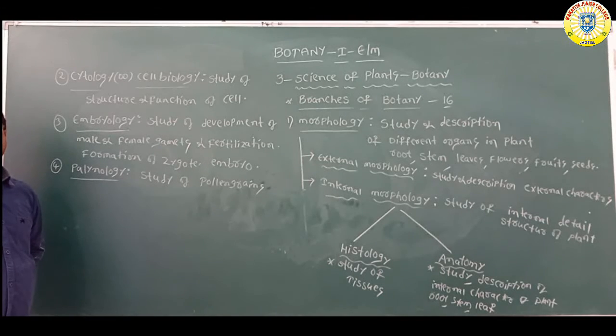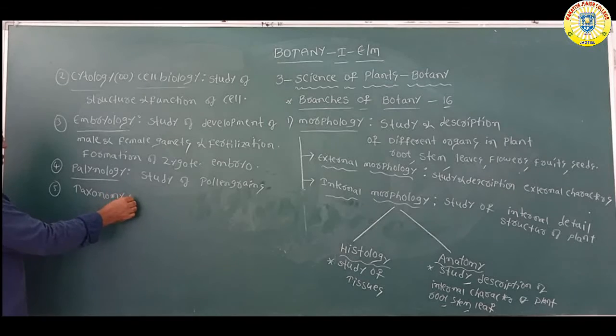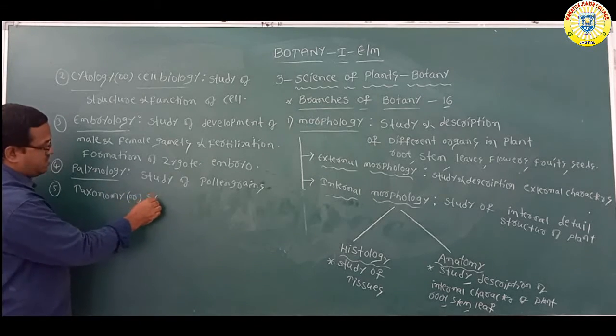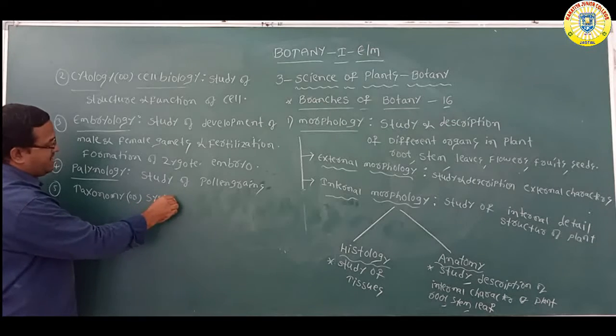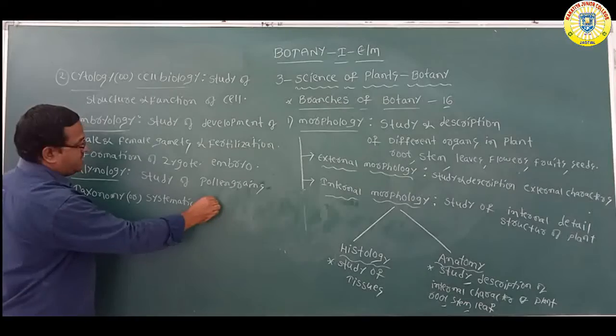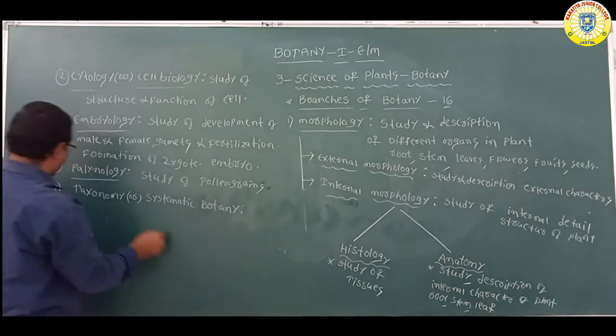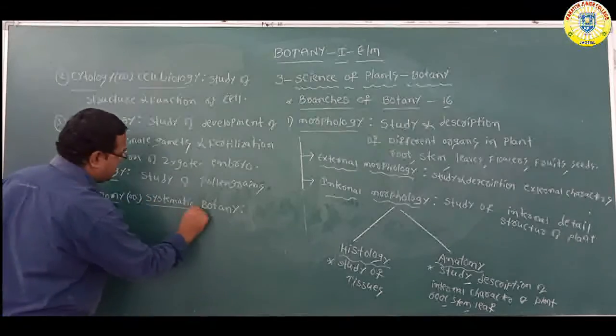Microgametes. Okay. Study of pollen grains is nothing but palynology. Next, fifth one is taxonomy. Taxonomy is also called systematic botany.